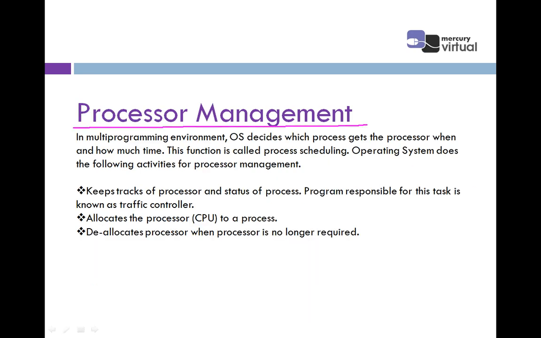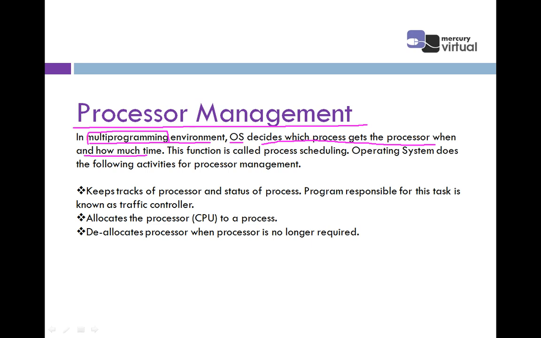The second function is processor management. In a multi-programming environment, as I told you, multi-programming means more than one program is executed at the same time. The OS, that is the operating system, decides which process gets the processor, when and how much time. There are different processes and every process needs some processor.